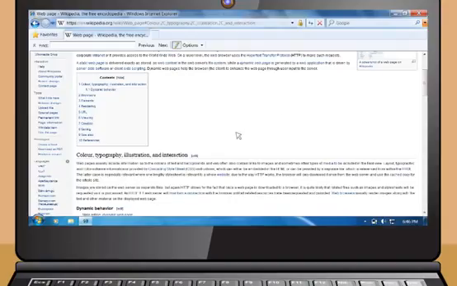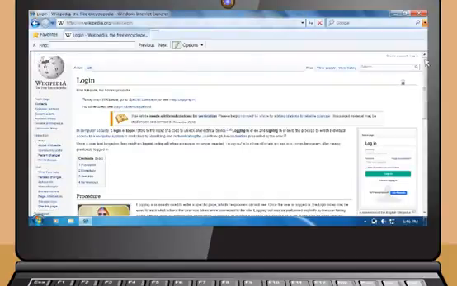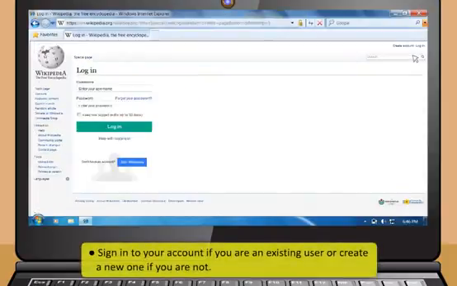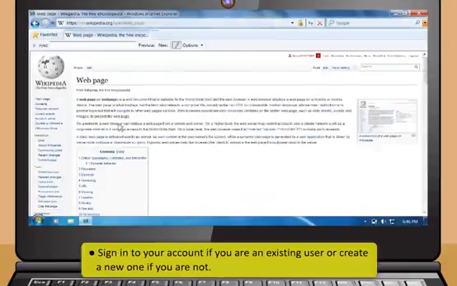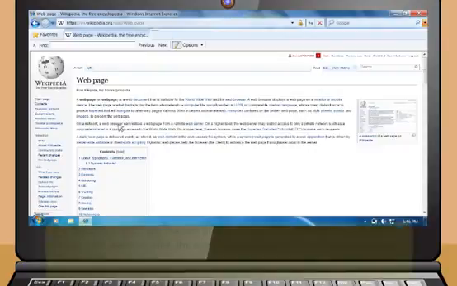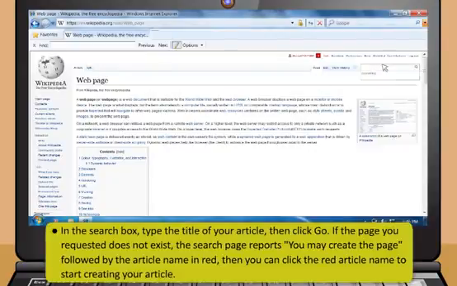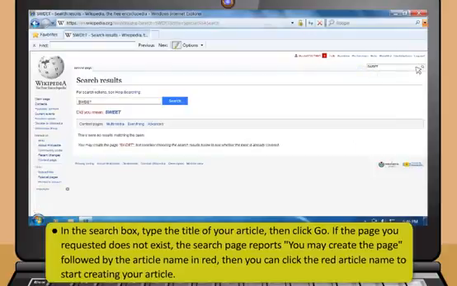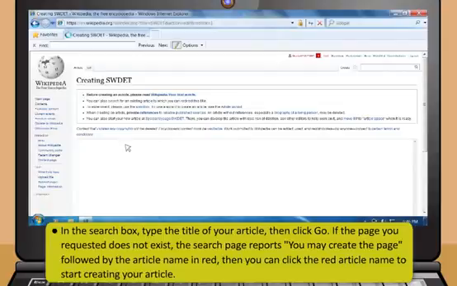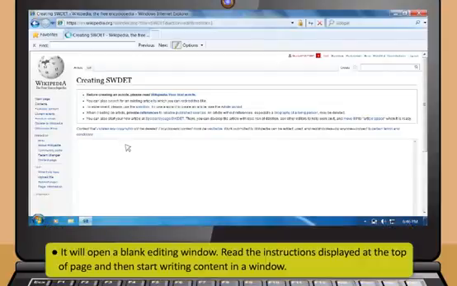These are the steps to create a page in Wikipedia. First, sign in to your account if you are an existing user, or create a new one if you are not. In the search box, type the title of your article, then click Go. If the page you requested does not exist, the search page reports you may create the page followed by the article name in red. Then you can click the red article name to start creating your article. It will open a blank editing window.